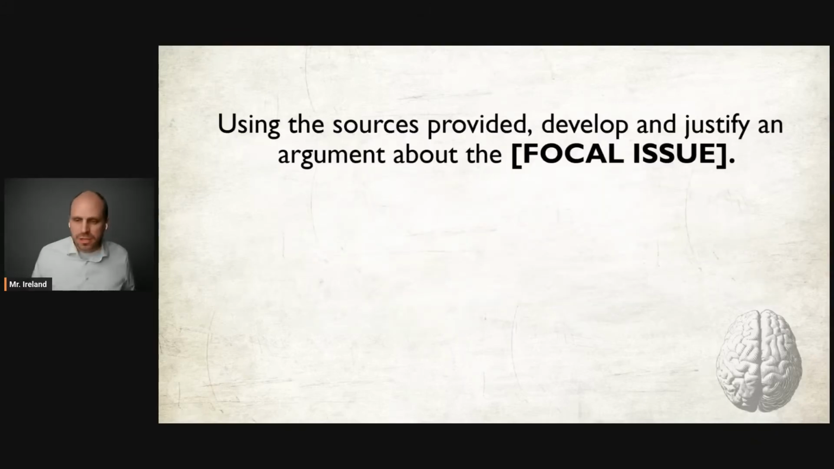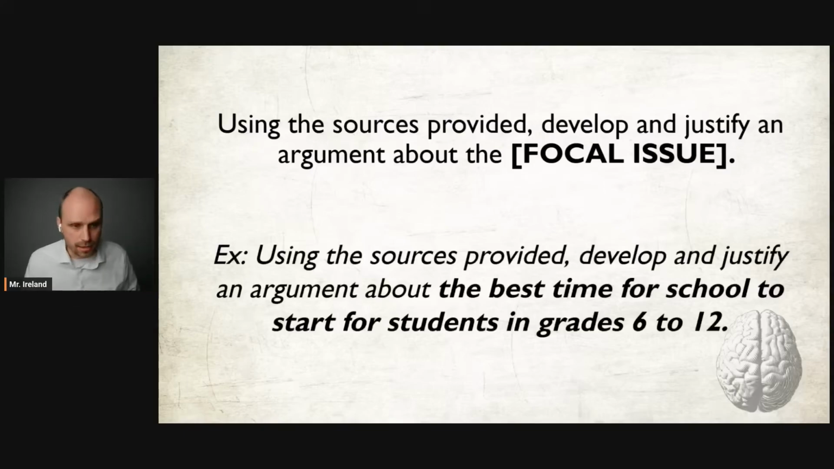So the first thing you should do, All-Stars, when you look at the EBQ is not read the sources. Do not go right to the sources and start reading them. You should look at the focal issue that is attached to part A of the EBQ. And the focal issue will say something like, using the sources provided, develop and justify an argument about whatever the focal issue is for that specific EBQ. That's what you should look at first before you start reading the sources so that you can make your claim and find evidence to back up that claim.